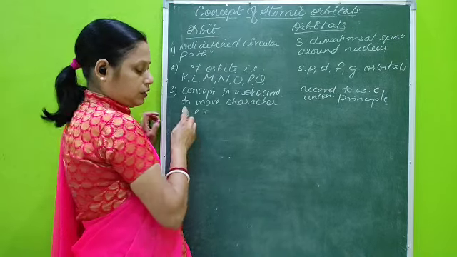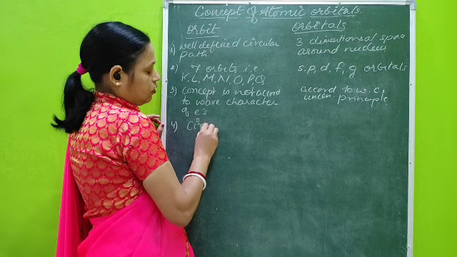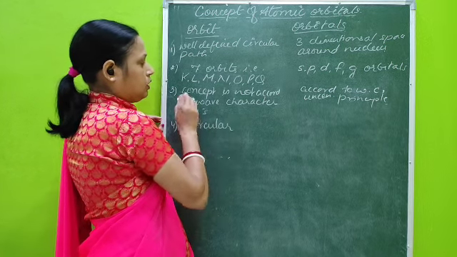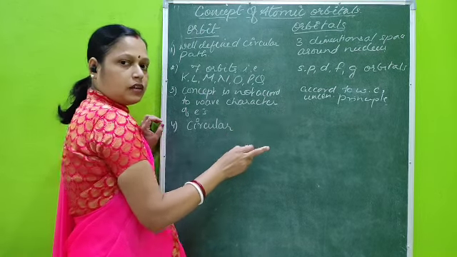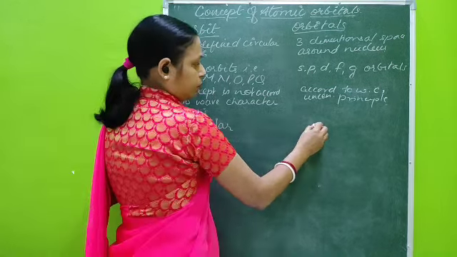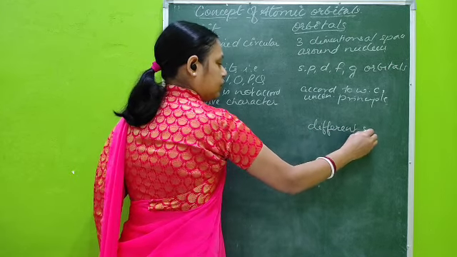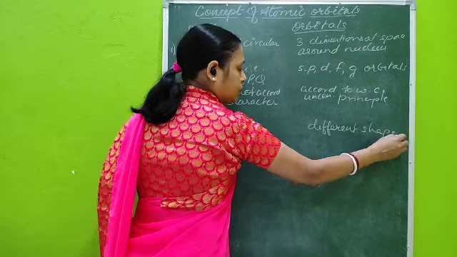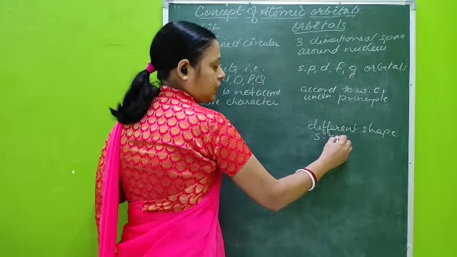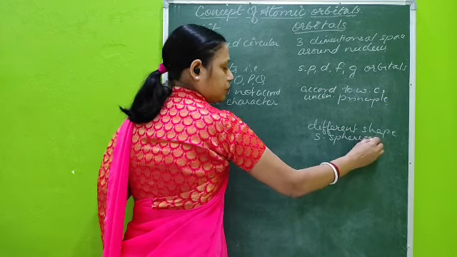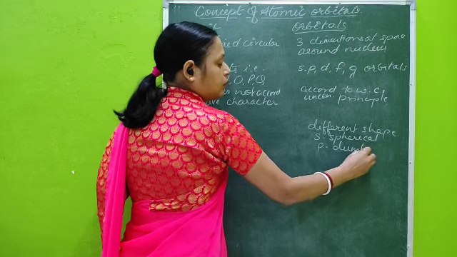All orbits from K to Q are circular, whereas different orbitals have different shapes. If we discuss S, that is spherical. P is dumbbell.